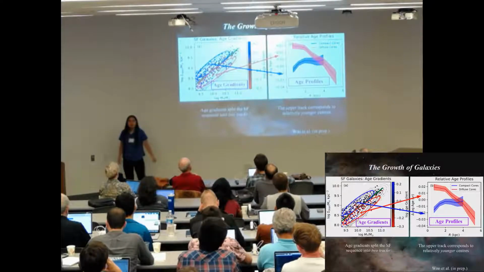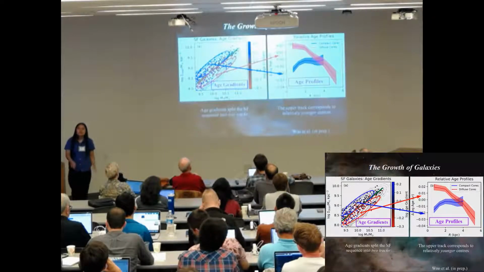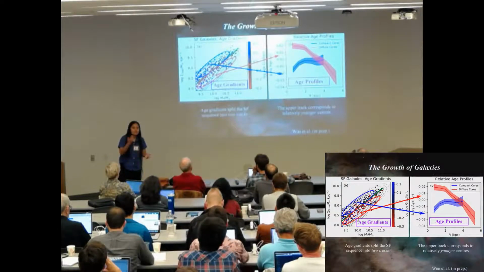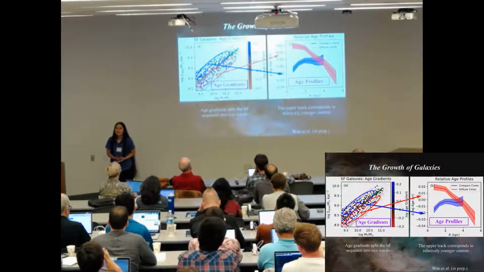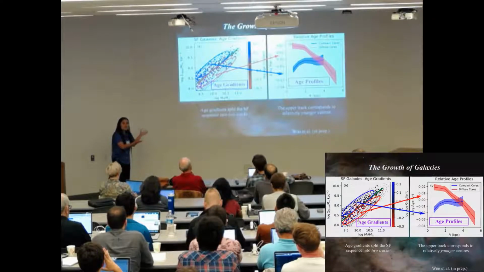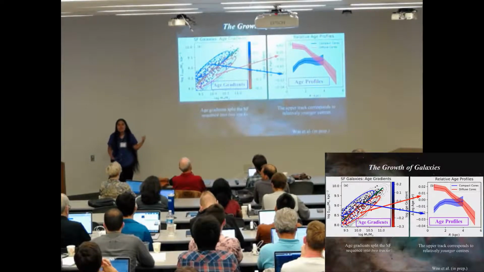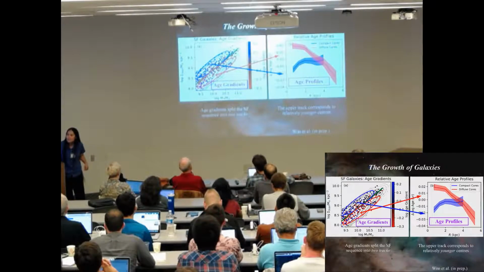So this is exactly the signatures of a secular inside-out growing disk, that's the red line, and compaction events, and that's the blue profile here. Okay, so full disclosure, measuring stellar ages is really hard. It's very error-prone, lots of degeneracies, and so on and so forth. So this seems to be telling us a consistent picture, but we decided to supplement this with the gas information, which is a lot more robust.